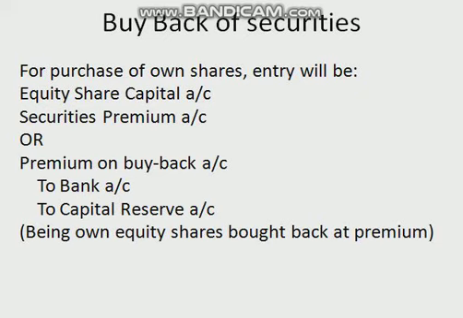Securities premium is excess if any payment made over nominal value of shares purchased. Bank is when we buy back we make payment for that, and the entry will be payment made for purchase of shares. And capital reserve, this is the excess of any of nominal value of shares purchased over payment being capital profit. And in narration we write down being own equity shares bought back at premium.